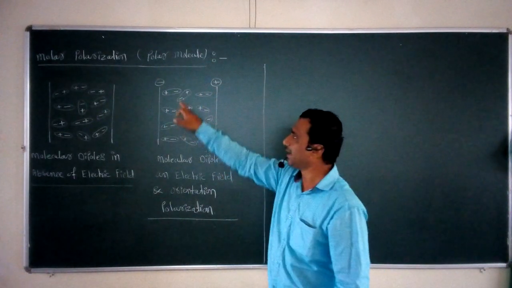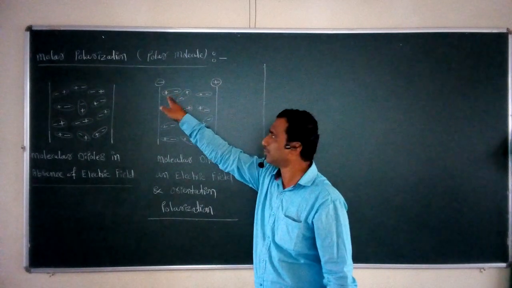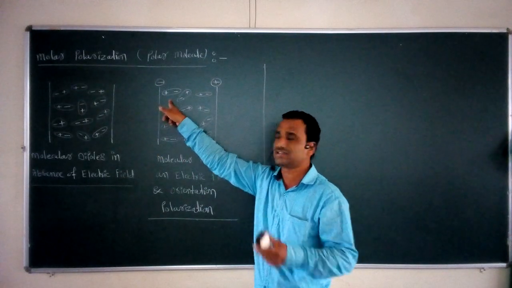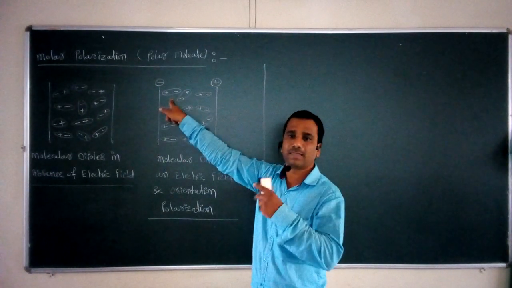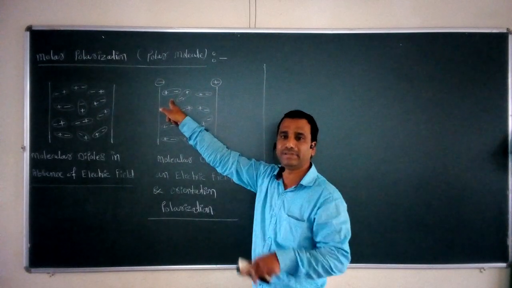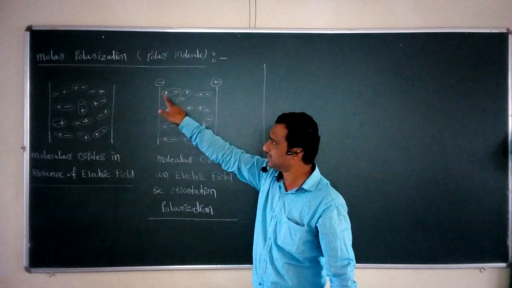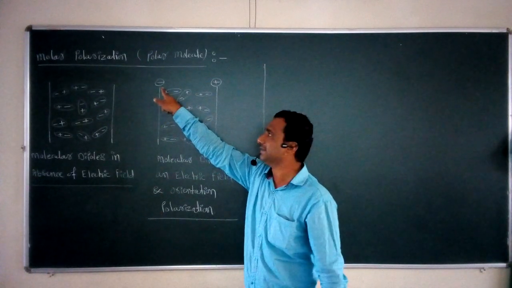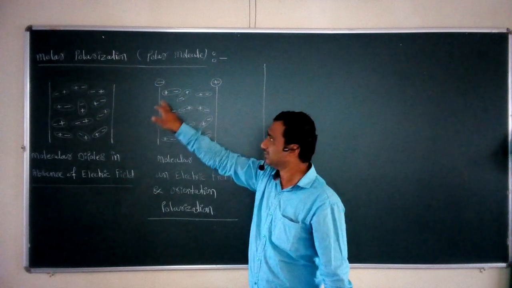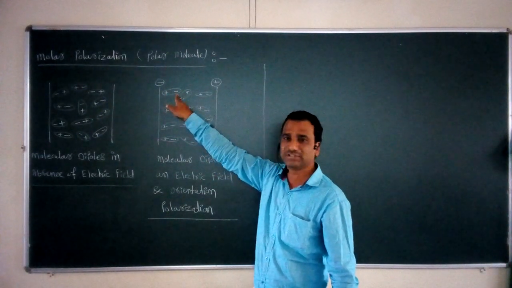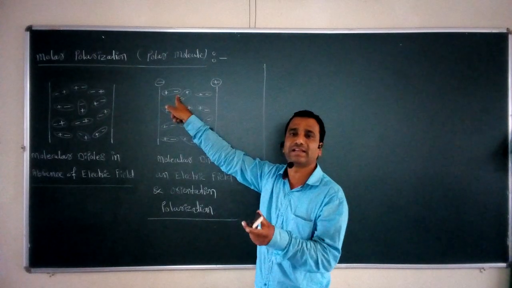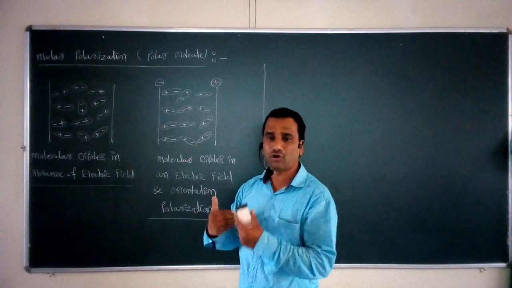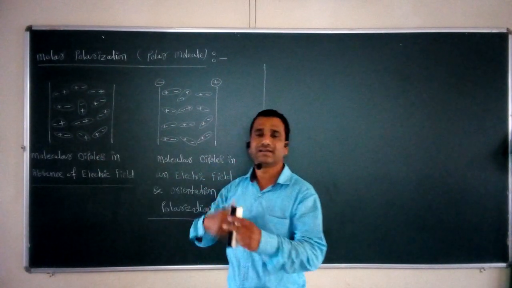Means, for example, if this is a first molecular dipole, and one end of this molecular dipole is positively charged, so what happens? Due to the force of attraction, this positive end gets oriented towards the plate which has the opposite charge. Means this positive end of the molecular dipole gets attracted towards the negative plate, while the second end, that is the negative end of this molecular dipole, gets attracted toward the positive plate.